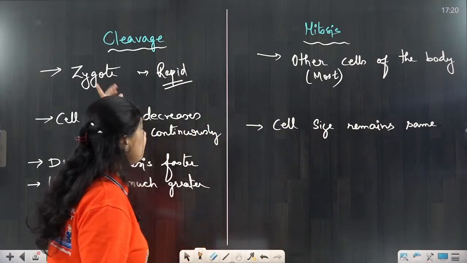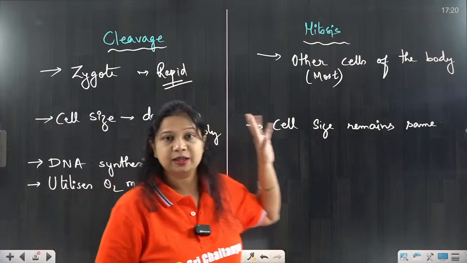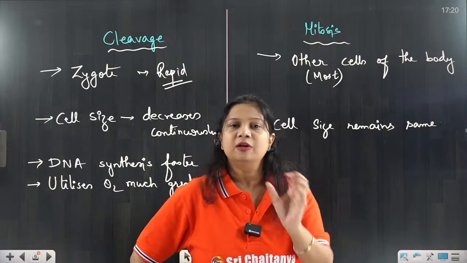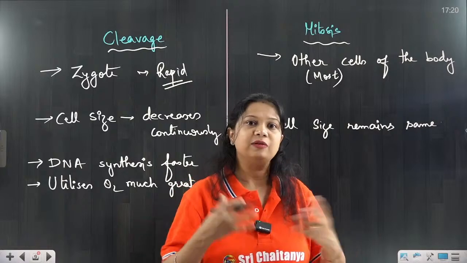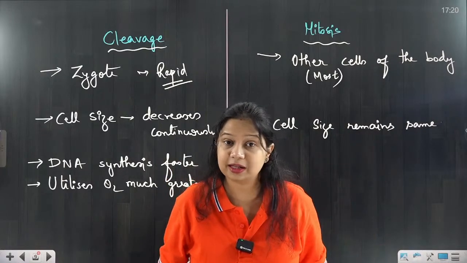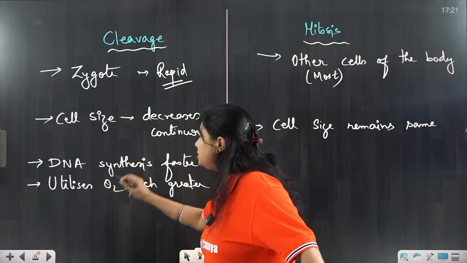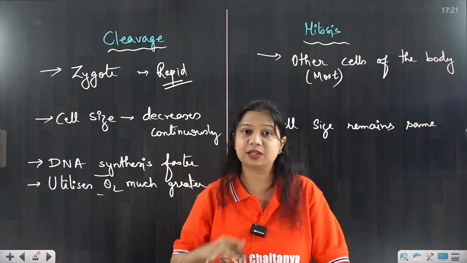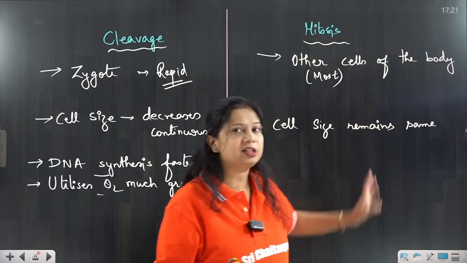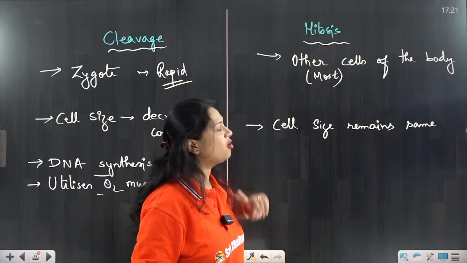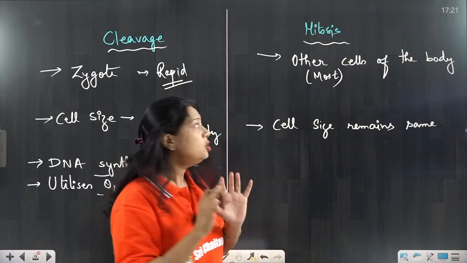but this is a very rapid cell division taking place in the zygote, because within 30 to 40 hours the cells will start dividing and form the daughter cells. So it is a rapid cell division in the zygote, that is why it utilizes the DNA and oxygen very fast. Whereas mitosis takes place slowly.